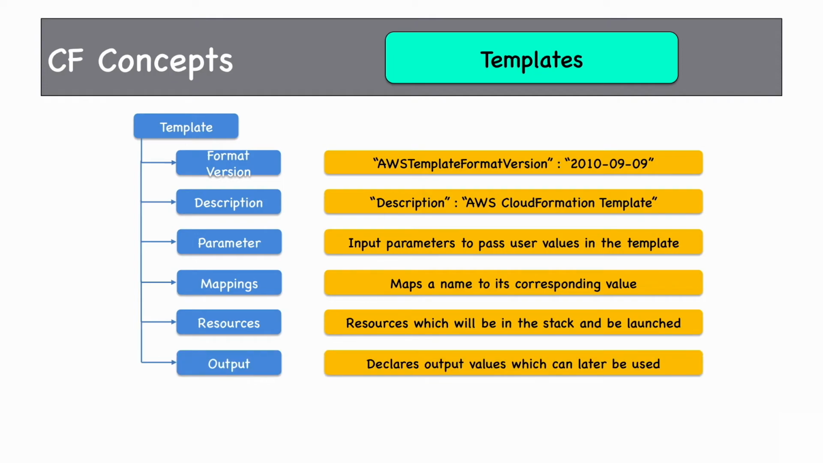And then finally, we have something called output, which declares output values which can later be used in the same template. Output is also not mandatory. So the only mandatory thing in a template is resources. Rest all are optional. Let's take a look into parameters a little bit more now.